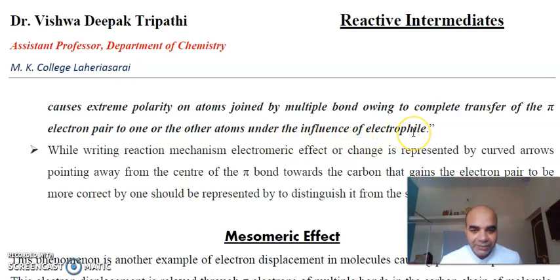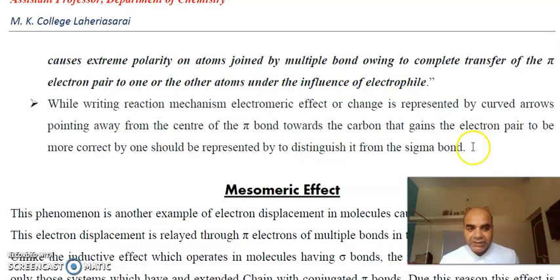जब electrophile approach करेगा या nucleophile approach करेगा, तो पाई इलेक्ट्रॉन्स पोलराइज हो जाएंगे एक एटम से दूसरे एटम की तरफ, और जब वो पोलराइज होंगे तो ये जो इफेक्ट है, this effect is known as the electromeric effect. इसका एप्लीकेशन मैकेनिज्म डिस्क्राइब करने के लिए किया जाता है। While writing the mechanism, the electromeric effect is represented by curved arrows.